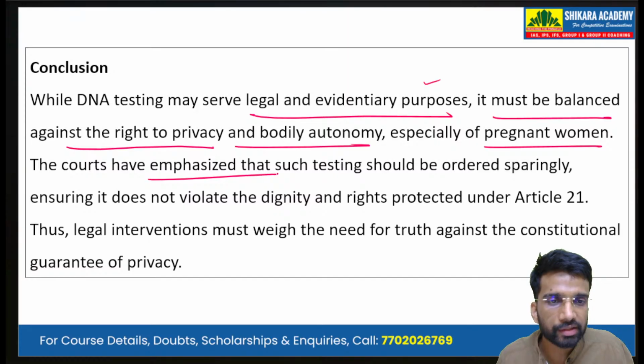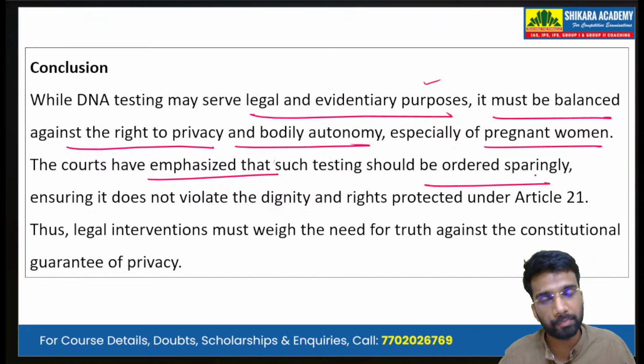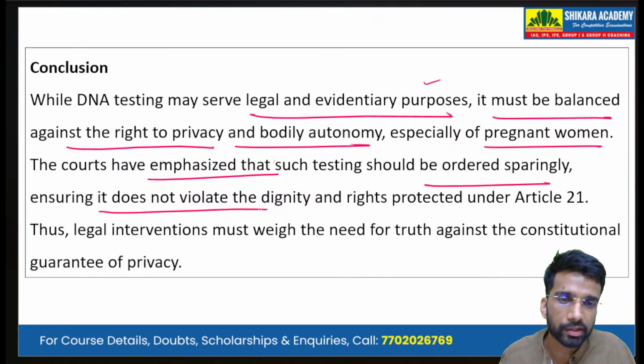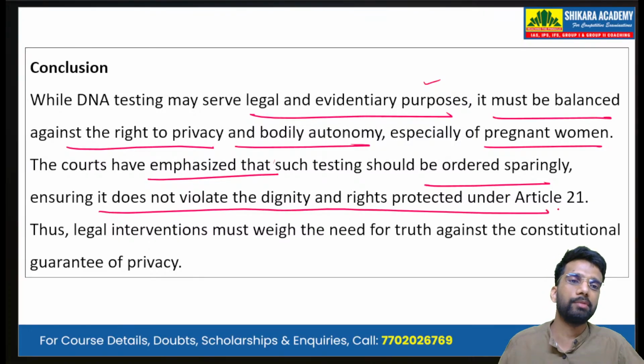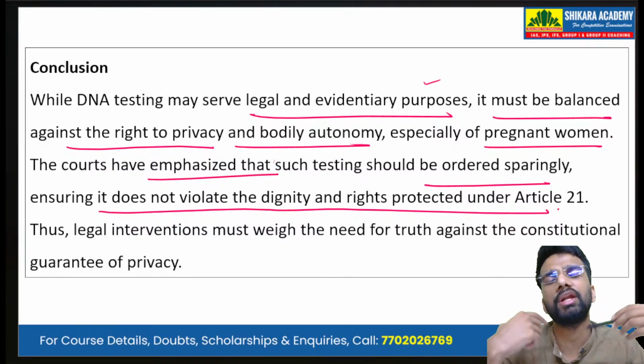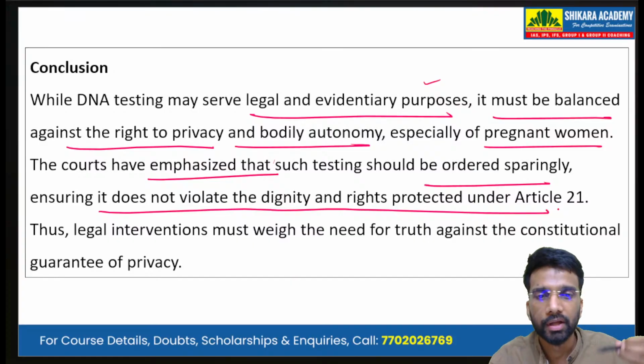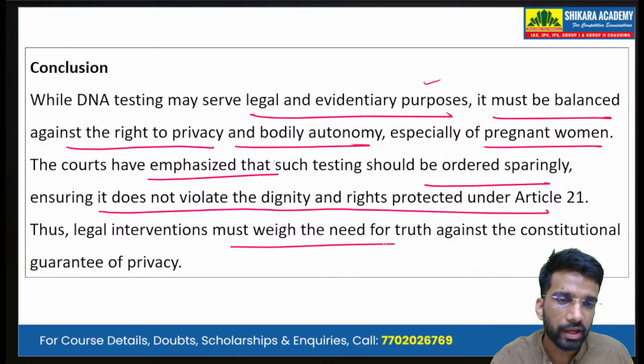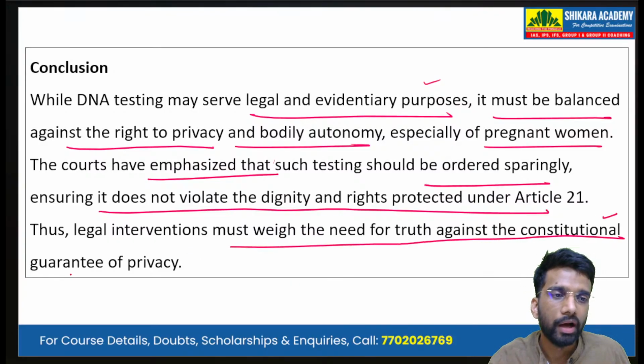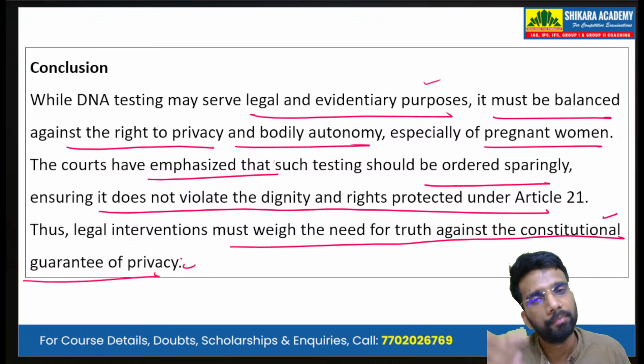The courts have emphasized that such testing should be ordered sparingly, ensuring it does not violate the dignity and rights protected under Article 21. So this bodily autonomy as well as the right to privacy is protected under Article 21 of the Constitution. Thus, legal interventions must weigh the need for truth against the constitutional guarantee of privacy.